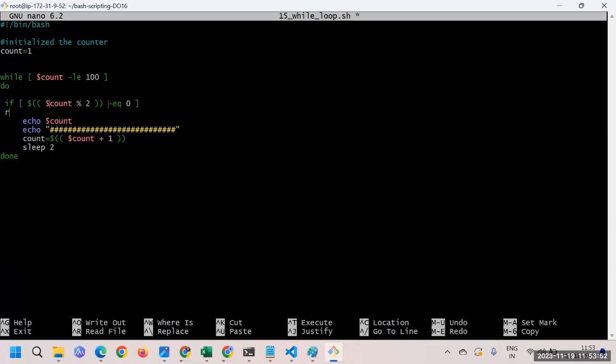If then, and we have to end that if also. We'll see where we're supposed to end that one. So if in this case, then just print the count. And maybe the lines we are printing in the middle. Okay, that's fine.